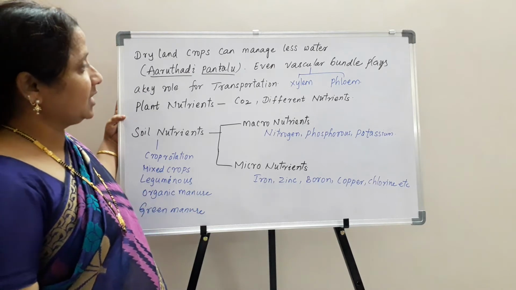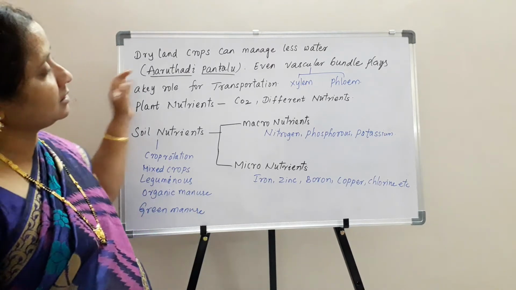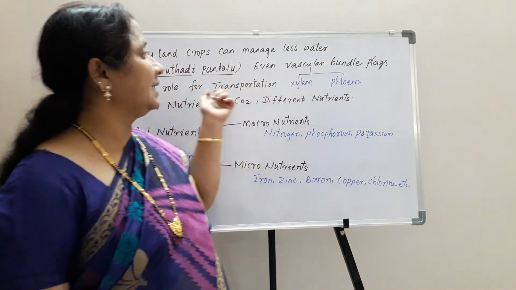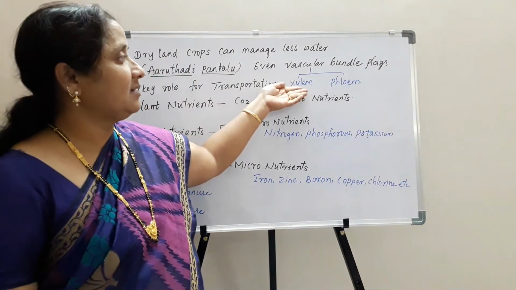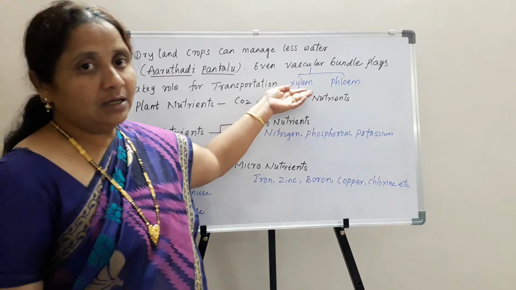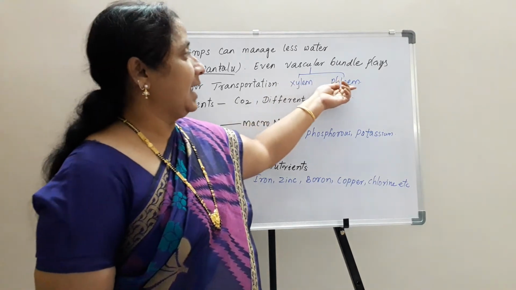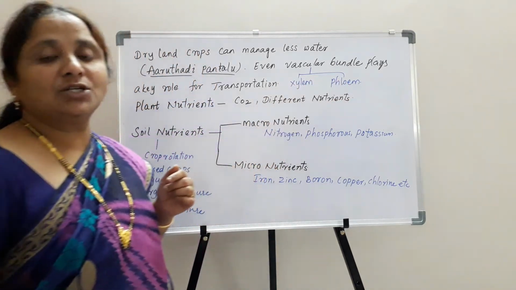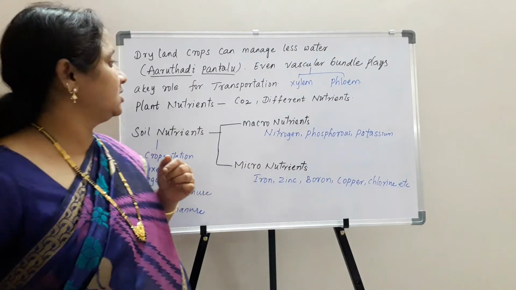So in this transportation of water and nutrients, the vascular bundle plays a key role, where the xylem is helpful for transportation of water from the roots by root pressure, and the phloem is helpful for transportation of nutrients which are prepared by the photosynthesis process.